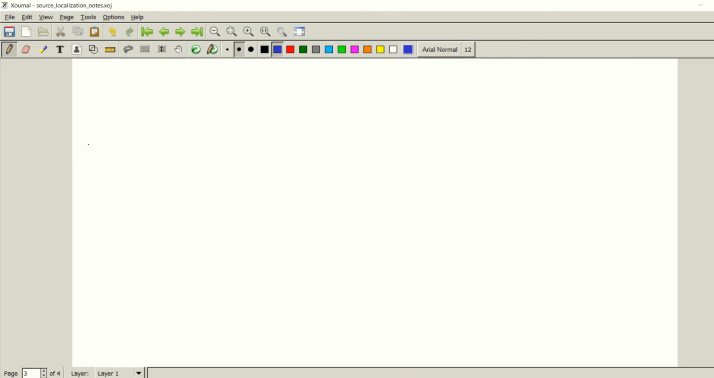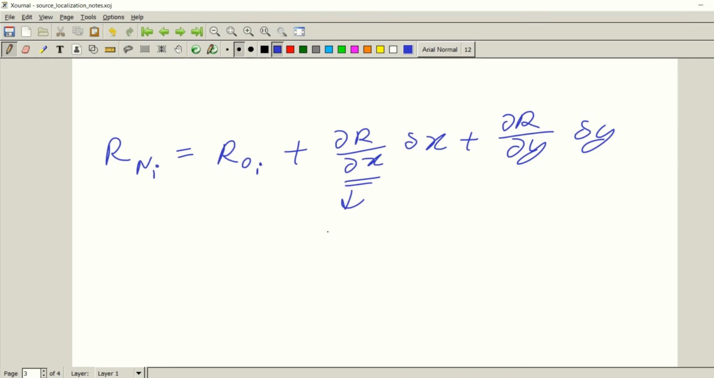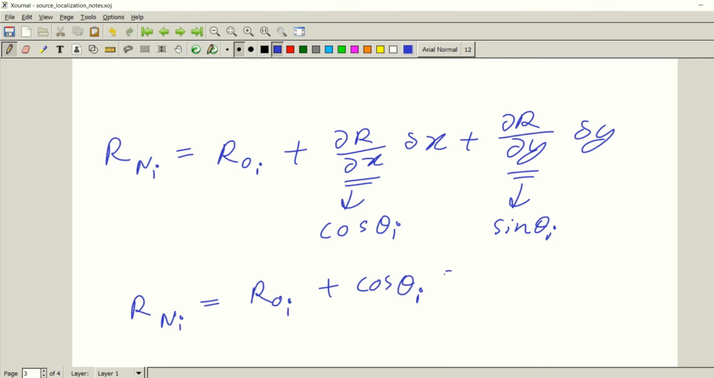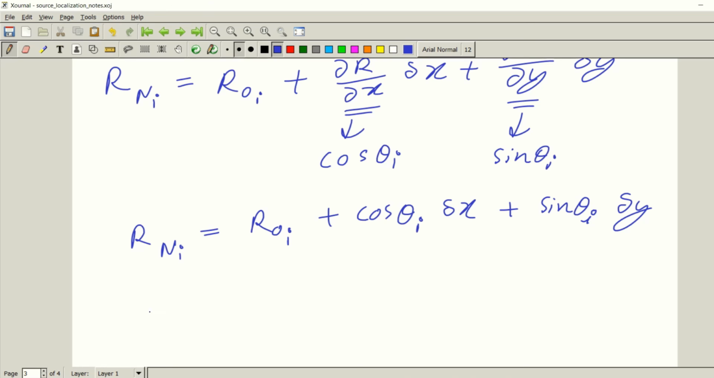Now again, given this relation Rni equals Roi plus del R by del x and delta x plus del R by del y and delta y, we can easily replace these by cos theta i and this by sin theta i. So now we will have Rni equals Roi plus cos theta i del x plus sin theta i del y, and this should be valid for all i equals 1, 2, 3 till n. That is, it should be valid for all of the n antennas.